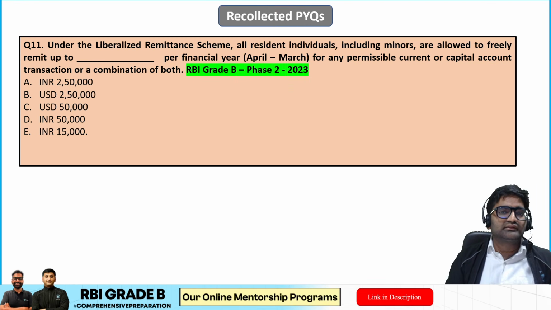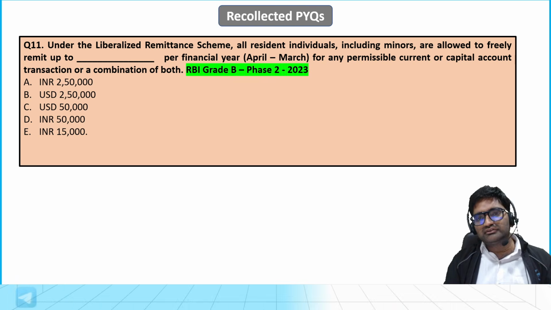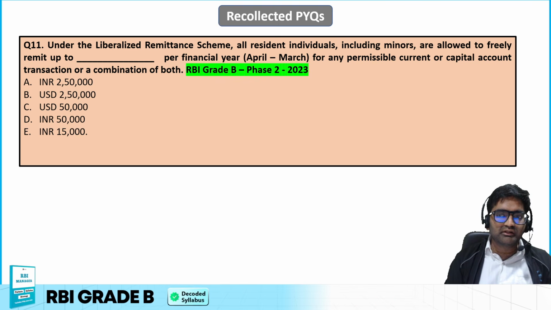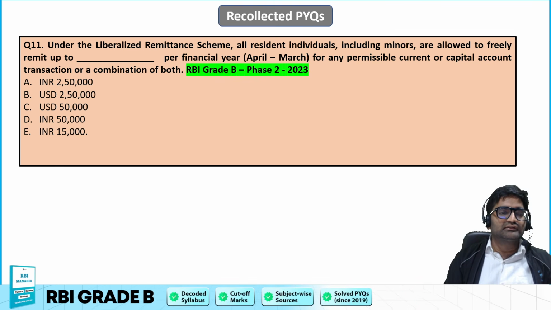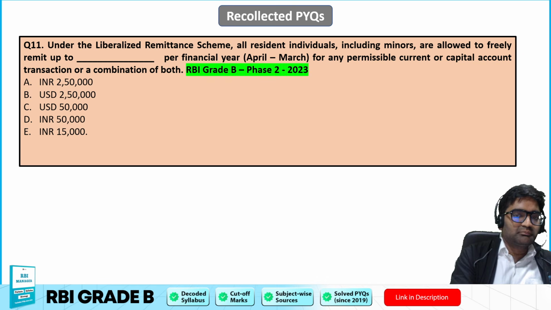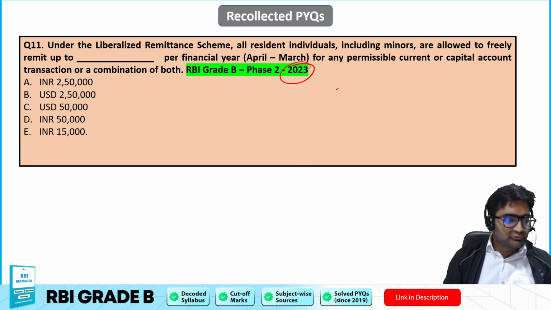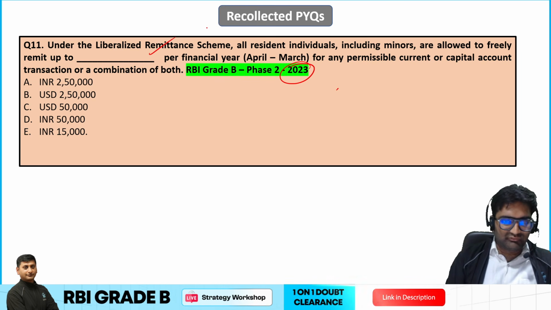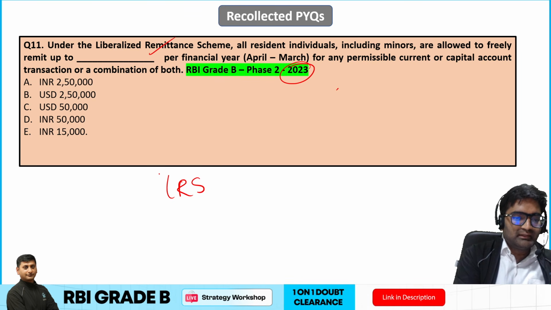Under the Liberalized Remittance Scheme, all resident individuals including minors are allowed to freely remit up to dash per financial year, April to March, for any permissible current or capital account transaction or a combination of both. RBI grade B 2023 question this is. So for this, you will first have to have an idea of the Liberalized Remittance Scheme. So what is this LRS scheme?